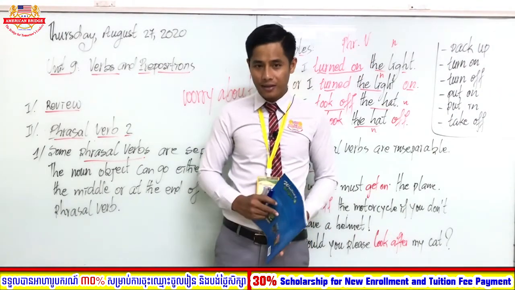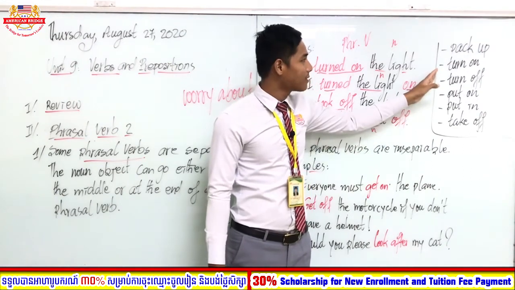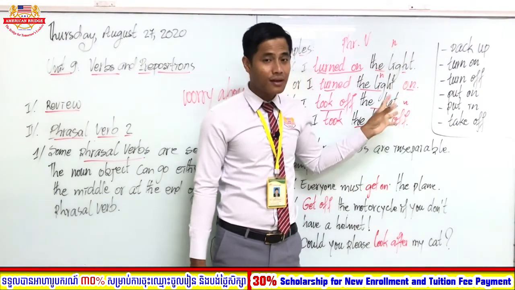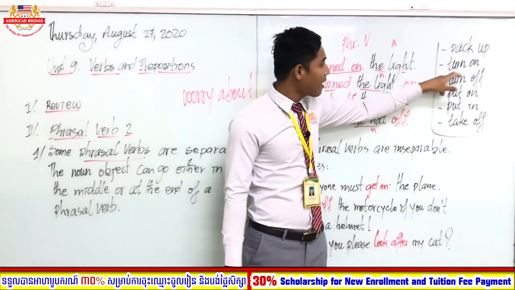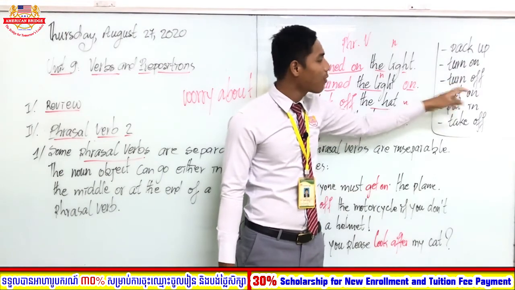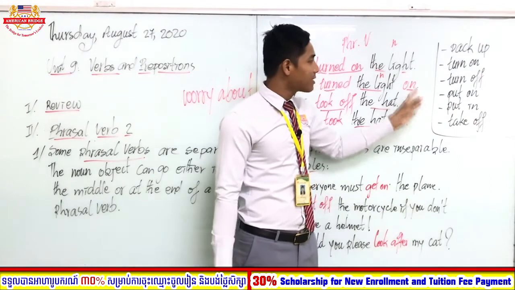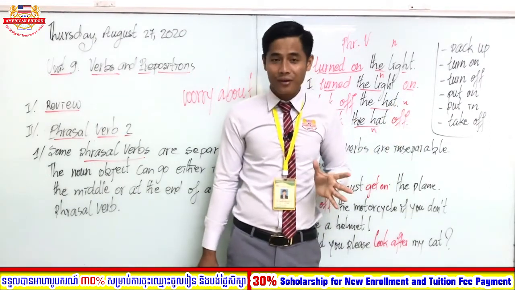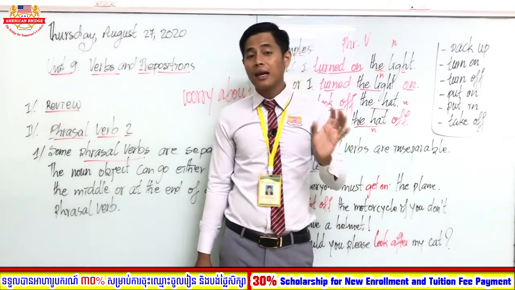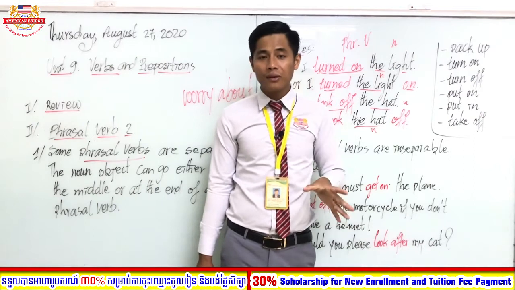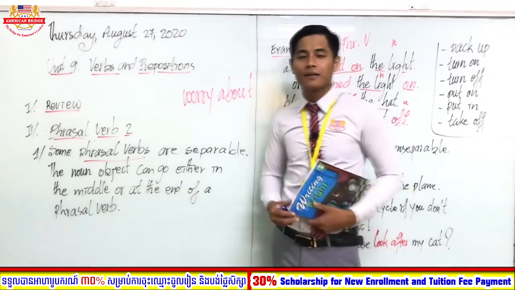Okay, students, look at this. This is more about separable phrasal verbs, like pick up, turn on, turn off, put on, put in, and take off. All of these phrasal verbs are called separable. Separable means all of these phrasal verbs allow the noun object in the middle of it or at the end.